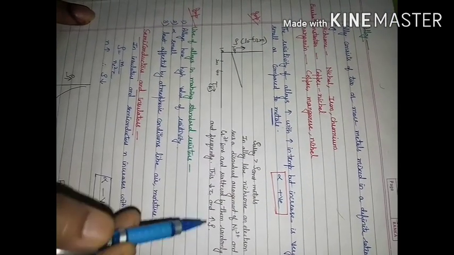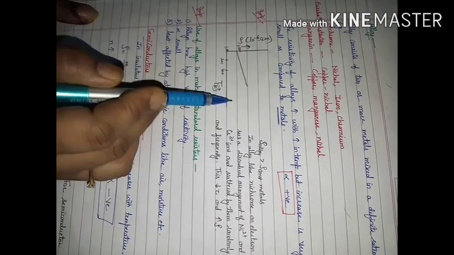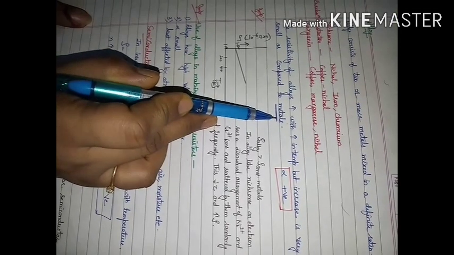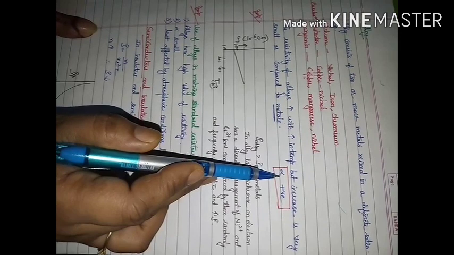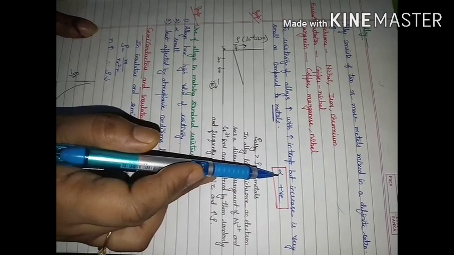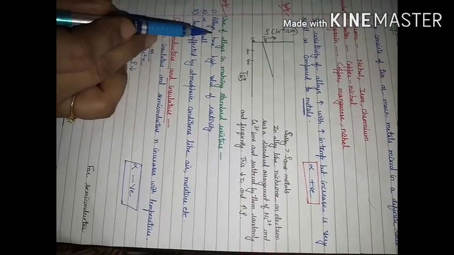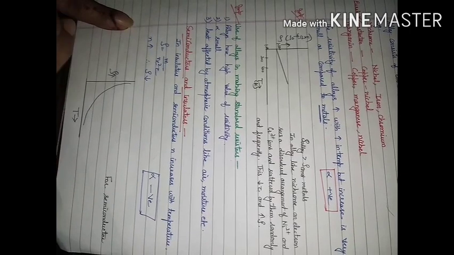Relaxation time will decrease and resistivity will increase. So they have a high value of resistivity as compared to their constituent metals. Also, the temperature coefficient of resistivity, alpha, is going to be small. So these are a few points which I have mentioned on why we should use alloys in making standard resistors.